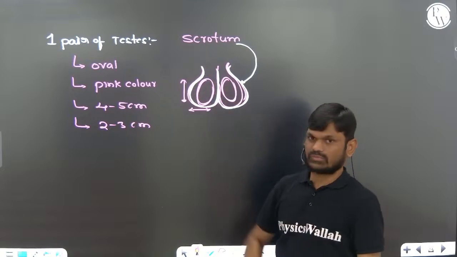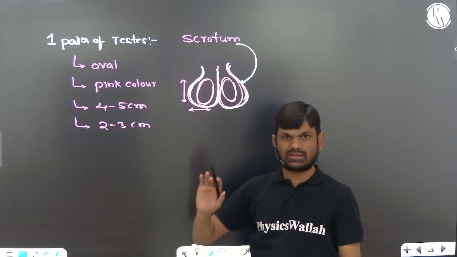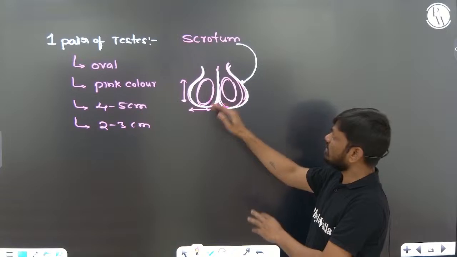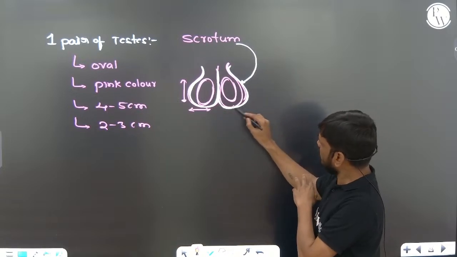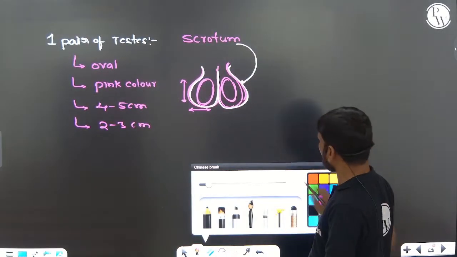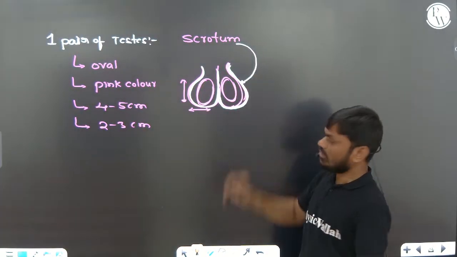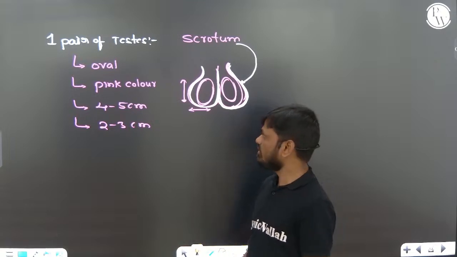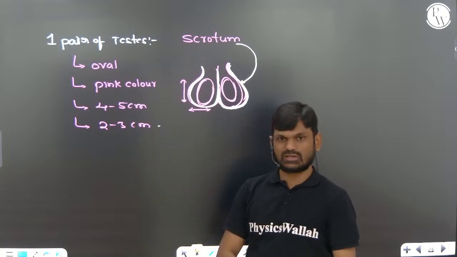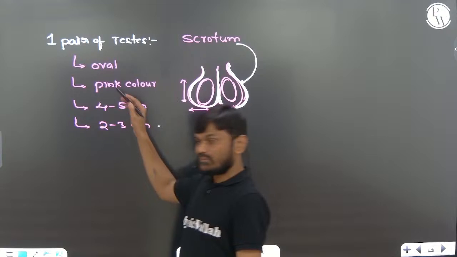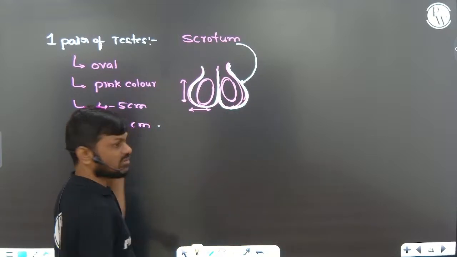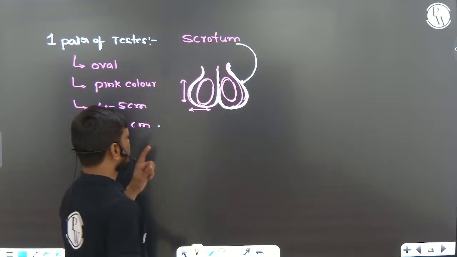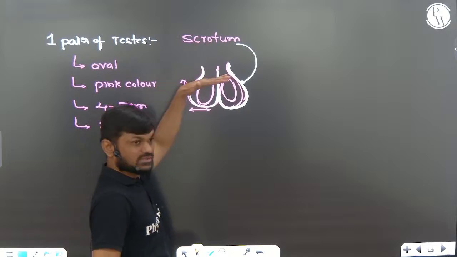Testes are the primary sex organ, right. Testes are present outside the abdominal cavity in a special pouch called the scrotum, that is also right. Length 4 to 5 centimeters is right, and width 2 to 3 centimeters is right. They are pink in color and oval in shape, right.